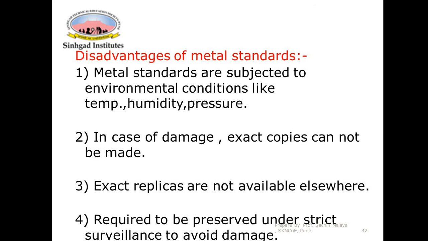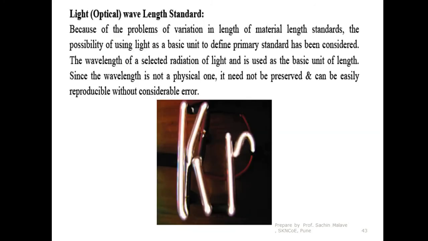Fourth, these metal standards are required to be preserved under strict surveillance to avoid the damage. As we know that it is very difficult to produce the exact copies, we have to make sure that they don't get damaged. These standards are kept under strict surveillance, so that is another disadvantage.